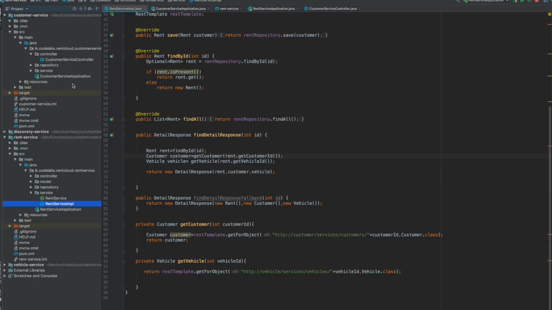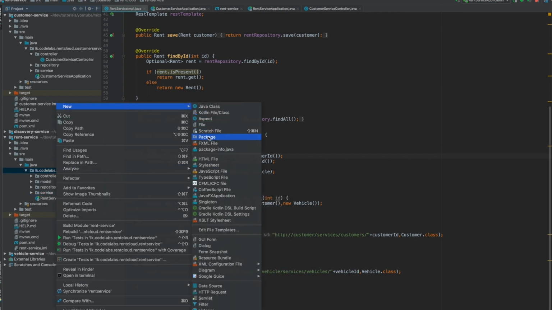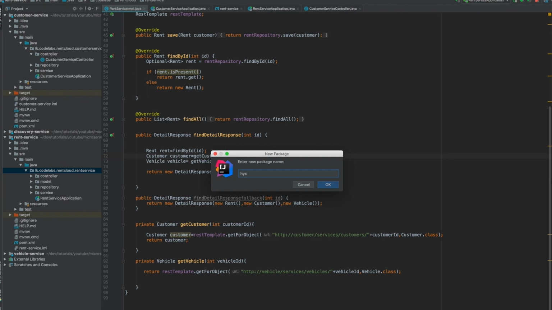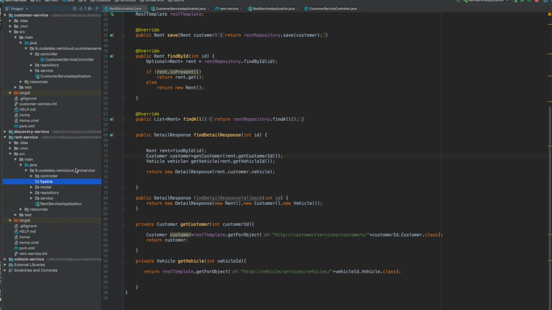How can we do that? So the right practice is to implement the Hystrix command on your own, right? So let's see how we can do that. I'm going to create a new package called hystrix. And here, for example, for vehicle, I'm going to create a new class called VehicleCommand.